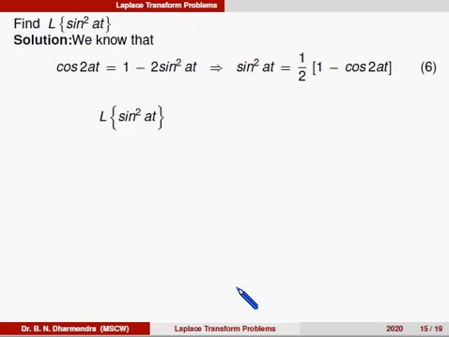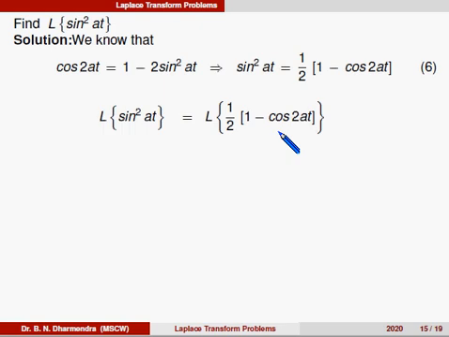So, Laplace of sine square AT is equal to Laplace of 1 by 2 times (1 minus cos 2 into AT).